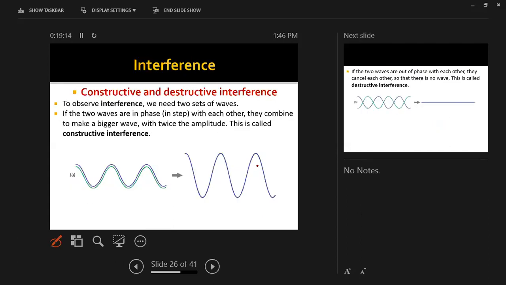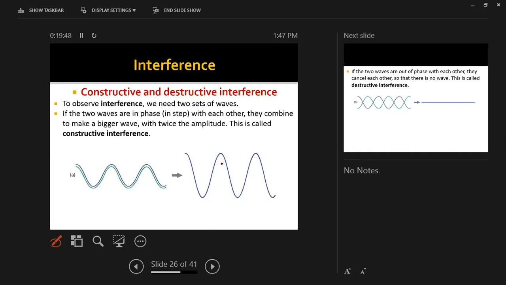So what about interference? Constructive and destructive interference. There are two types of interference. To observe interference, we need two sets of waves. If the two waves are in phase, in step with each other, they combine and make a bigger wave. Okay, as you see over here, two waves travel in the same direction, and when they meet each other, they're going to do constructive interference. Okay, and they're going to be at the end a bigger wave.